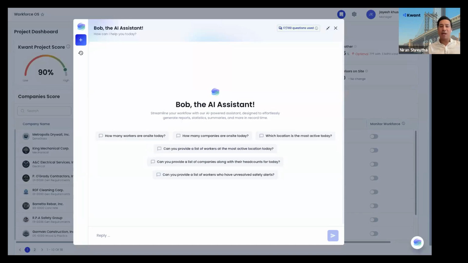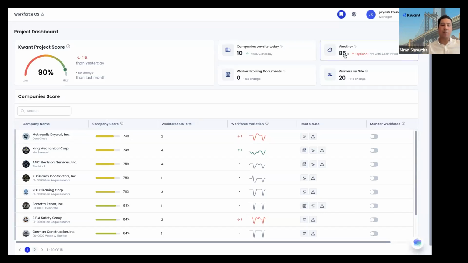Today, our product manager, Jayesh, and Niran, me, will be talking about Ask Bob, our new feature that highlights the AI assistant. Working with many companies around the world, we realized that customers had a huge demand for making personalized reports. Every company that we work with had different kinds of reports that they required. Some required prevailing wage reports, some required master point reports, some required daily reports, some required access control reports.